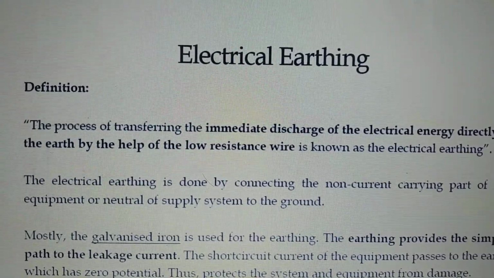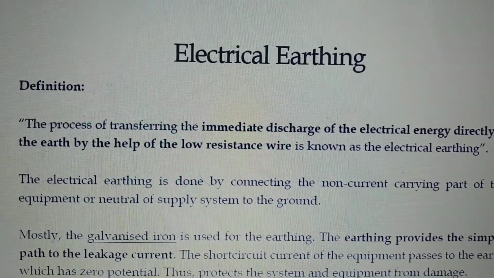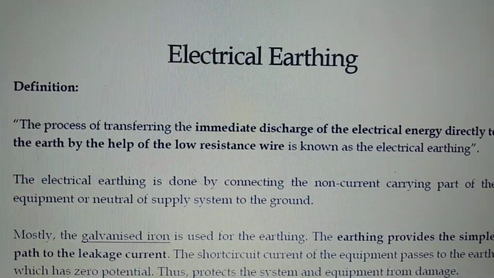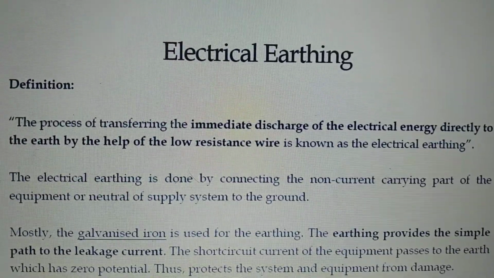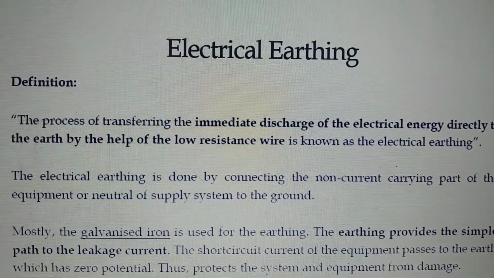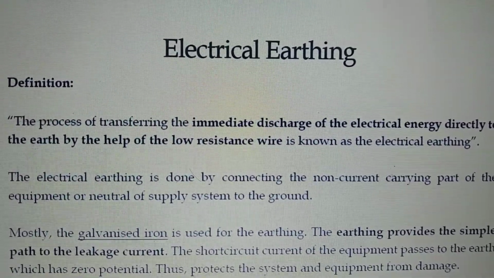The process of transferring the immediate discharge of the electrical energy directly to the earth by the help of the low resistance wire is known as the electrical earthing.